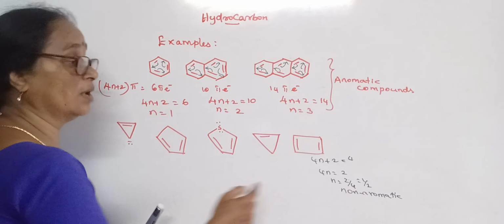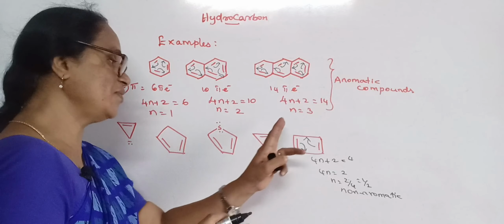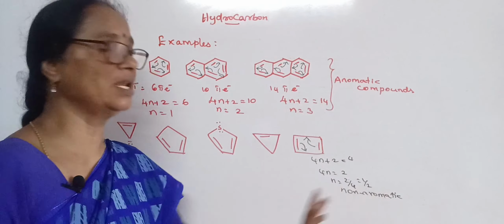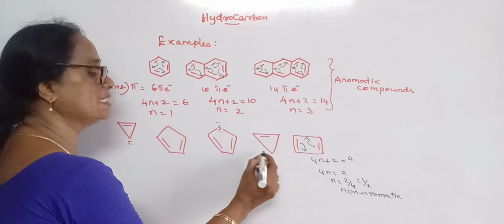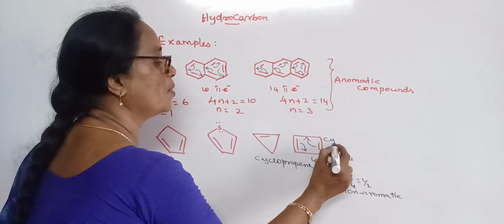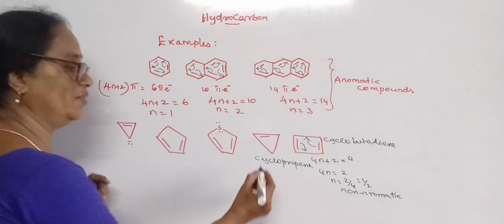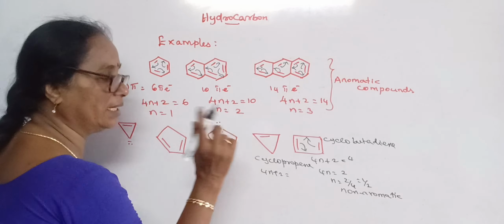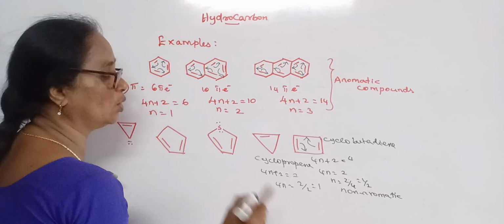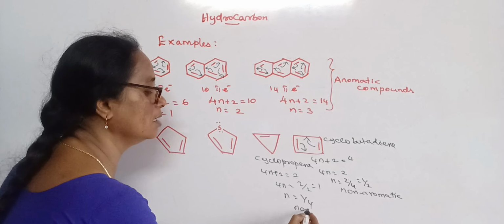n value must be a positive integer, but it is fractional, so this becomes non-aromatic. Similarly, cyclobutadiene undergoes complete delocalization, yet it doesn't satisfy the 4n plus 2 pi rule, and hence it is said to be non-aromatic. Similarly, this is cyclopropene. Here also we can substitute in the 4n plus 2 rule. It has 1 pi bond, so 2 electrons, 4n equal to 2 minus 2 equal to 0, or n equal to 1 by 4. So this is also non-aromatic.